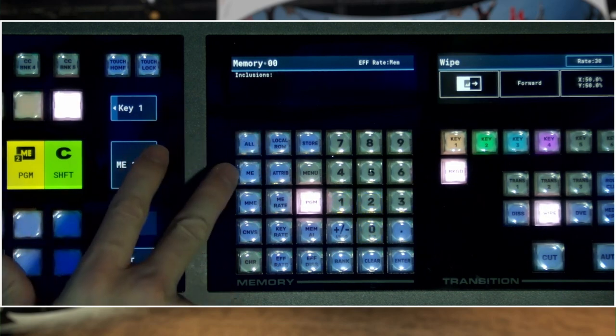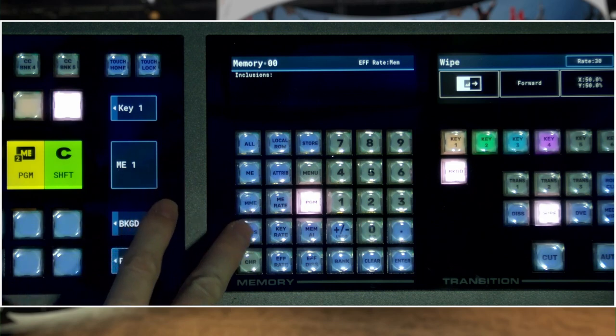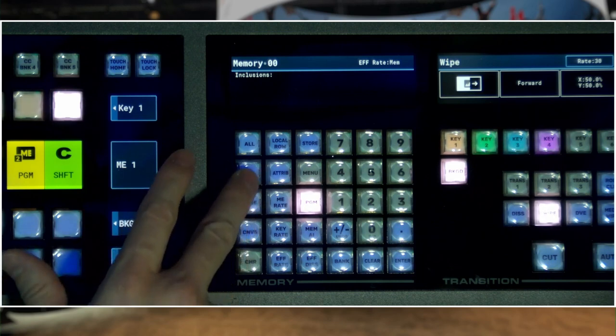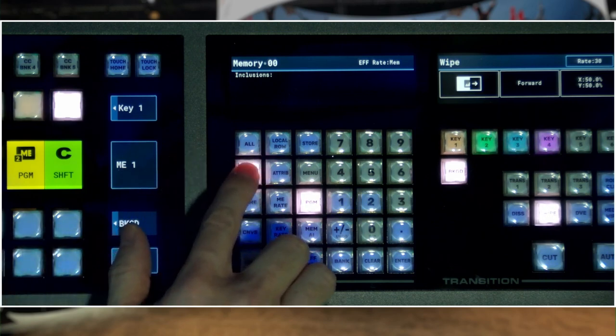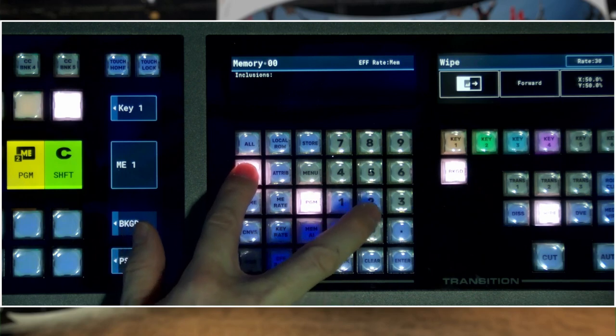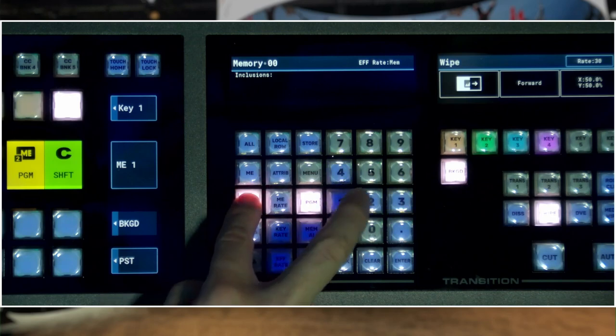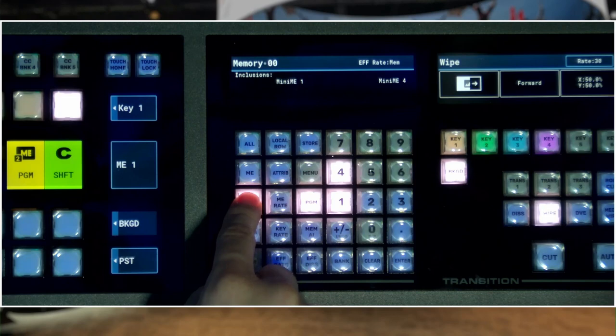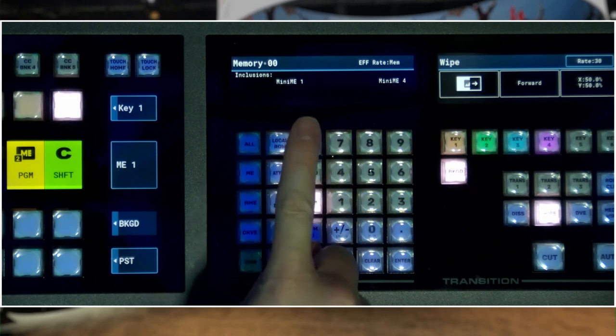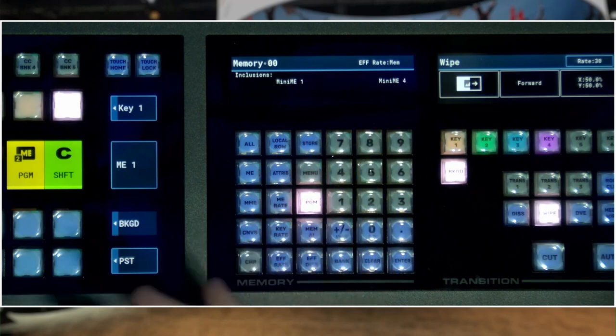We also can use the inclusion selection buttons where we can hold it down and you'll notice it lights up the available resources. So if I hold this down, I can see mini MEs 1 through 4. And as I select those and release, it includes them in the display for what I'm going to be recalling.